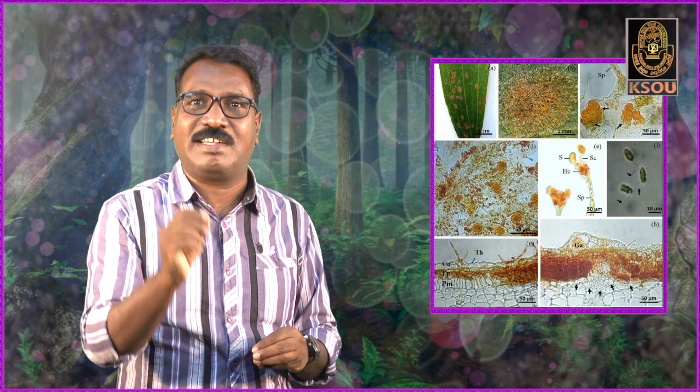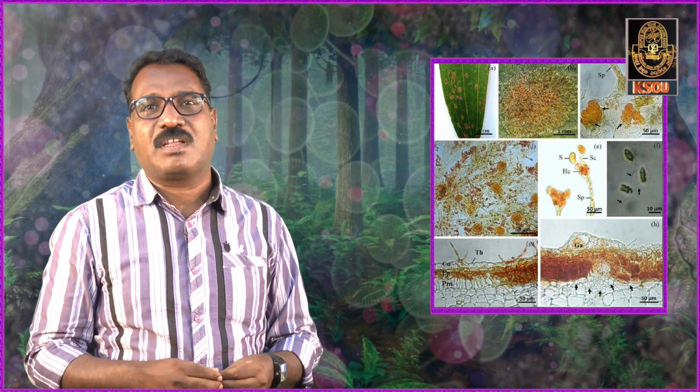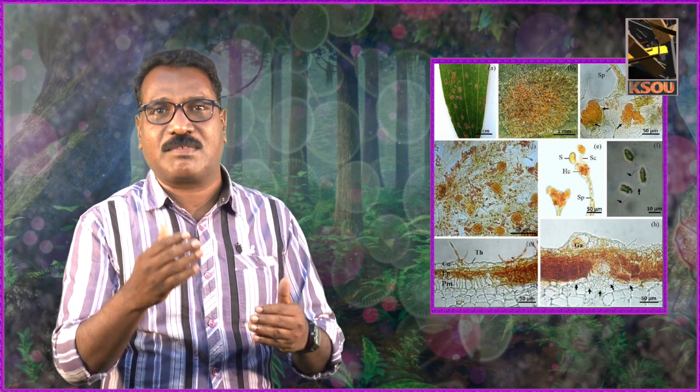There are parasitic algae. Some of the algae are heterotrophic in nature. That means they cannot produce their own food materials. So, these algae grow on tea leaves. That causes disease to the tea leaves, tea rust. So, these are called parasitic algae. They are completely depending upon the tea leaves for their food materials.